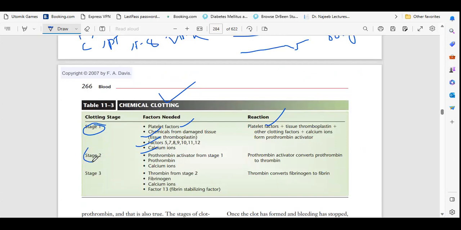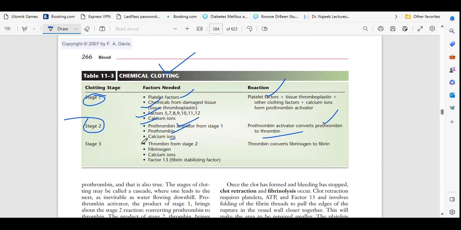Second stage. What will happen in the second stage? After they come together, prothrombin activator will activate prothrombin, and calcium ions will join together. So they will convert prothrombin into thrombin. Thrombin means clot, a bigger clot. Then we have stage 3.